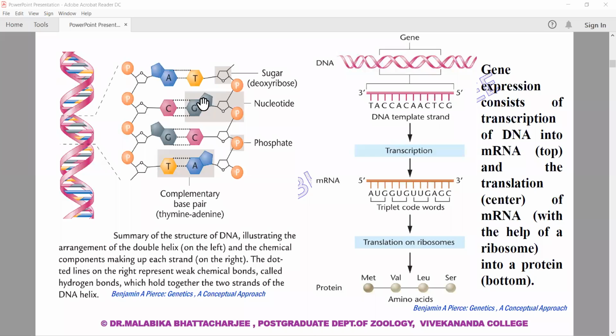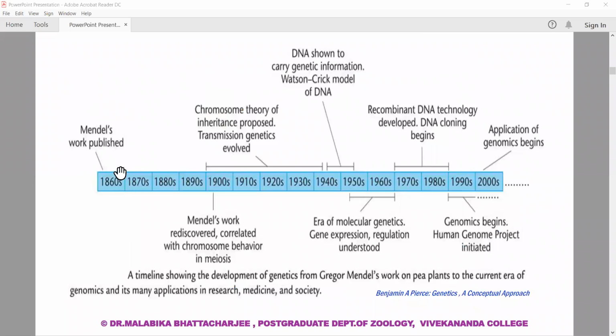But if we move back almost 60 years, to the era of 1860, it was the age of Mendel, and during this time nothing was known about DNA. So the basic concept of gene as we know today was not known then. It was in this background that Mendel's work became very important.